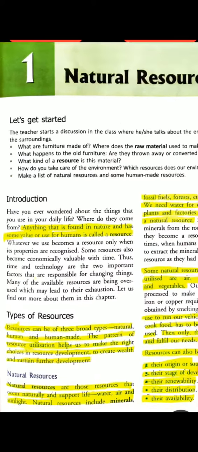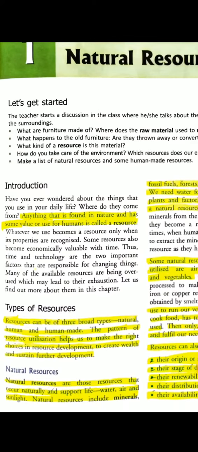Now, types of resources. Resources can be of three broad types: natural, man-made and human resources. The pattern of utilization helps us make the right choice in resource development to create wealth and sustain further development.